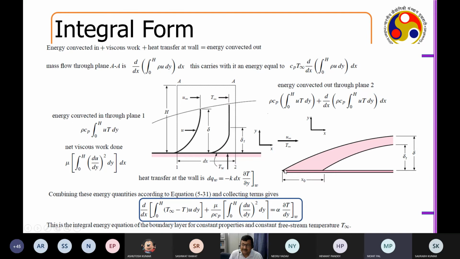Now suppose for convection, why is this calculated? Because for convective momentum transport, you have to integrate between this and this, correct? But for convective thermal transport, you have to integrate between this and this. If you integrate between this and that, you will be over predicting your calculations, overburdening your calculations. That is the reason delta T is also important to calculate using the thermal boundary layer. Similarly, there will be a mass boundary layer also, which is delta M. And these will be a consequence of the hydrodynamic boundary layer.